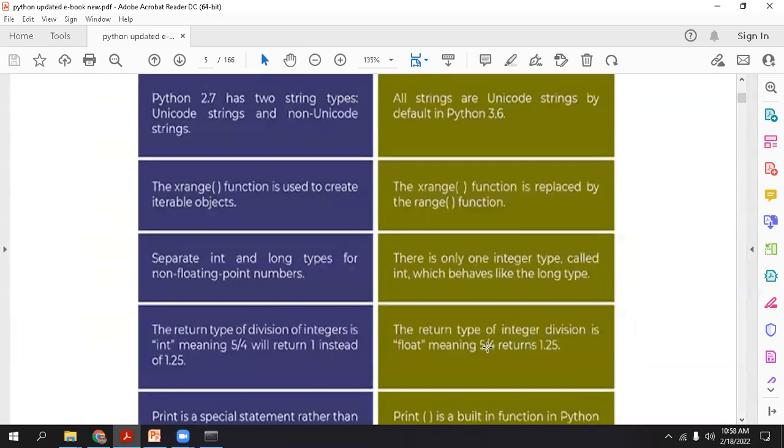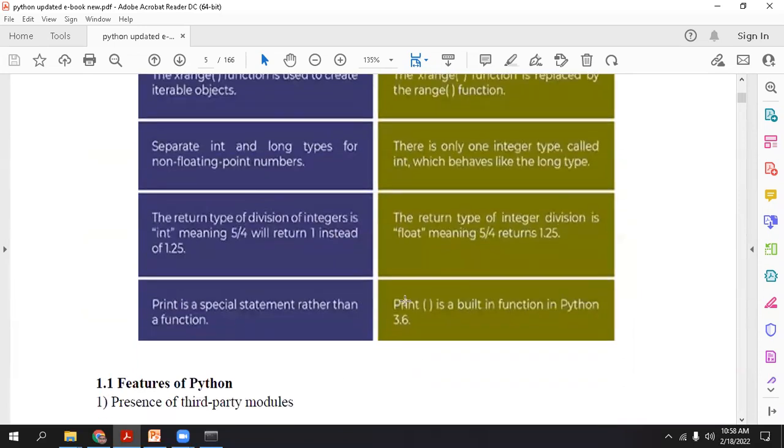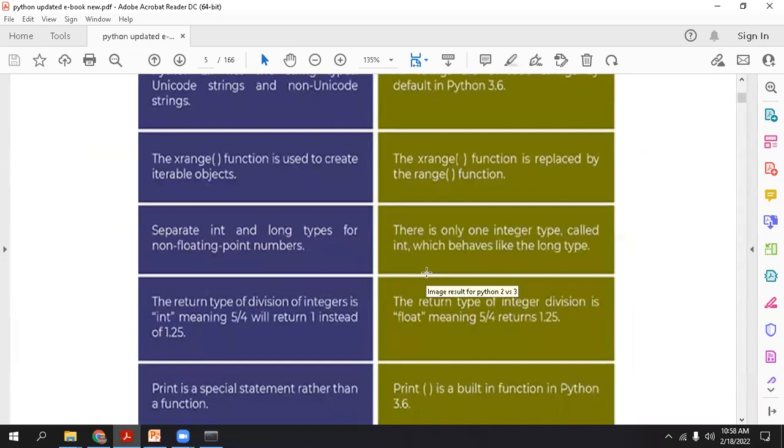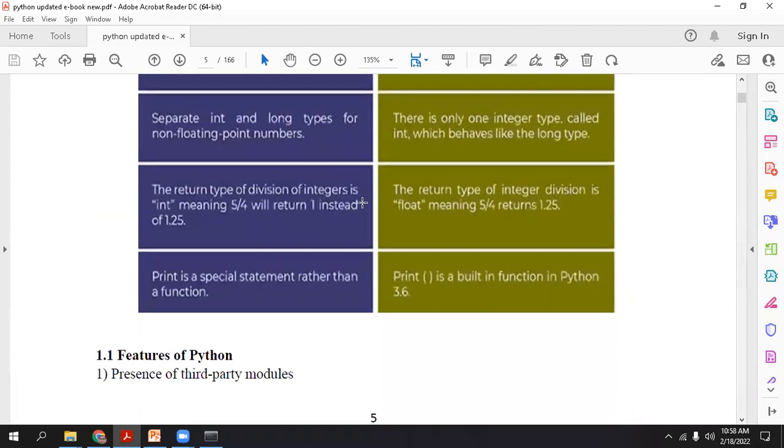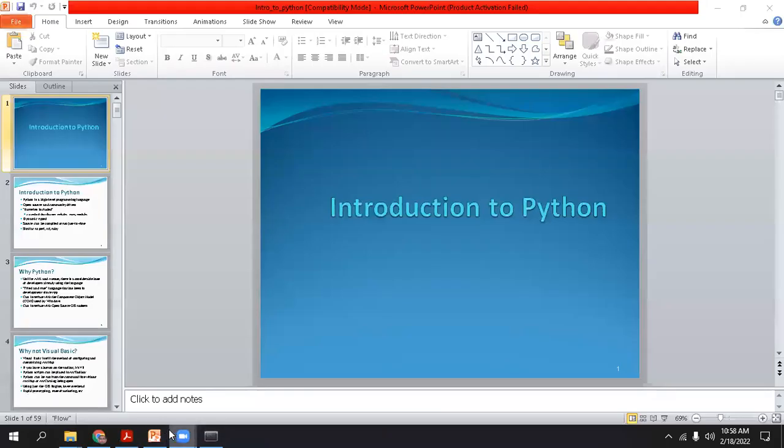Those differences have been written here. Right now you don't need to read all the differences, because you won't understand all the things. In future you can read it, but it is already there. And this ebook I have already provided on that Google site. Okay, you will get that ebook. Whatever contents or notes I am using to teach you have already been provided in your Google site.